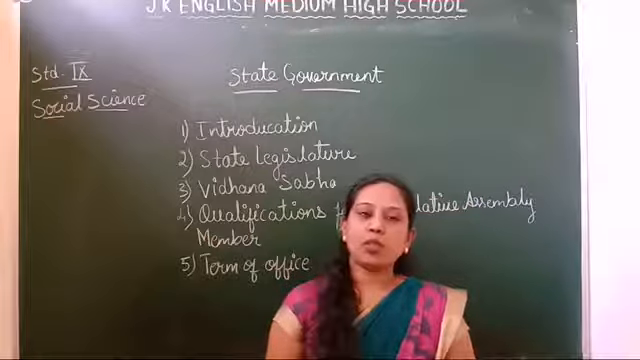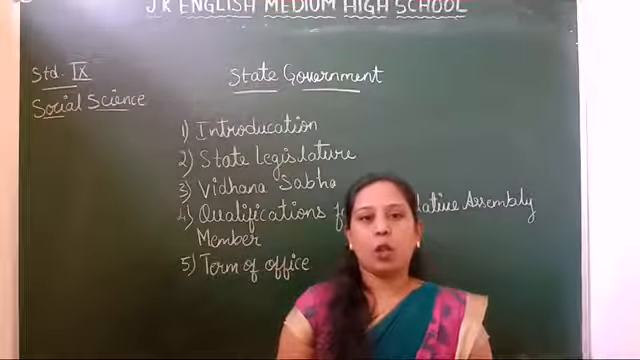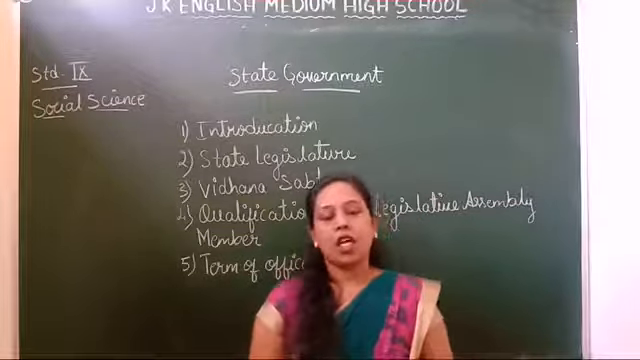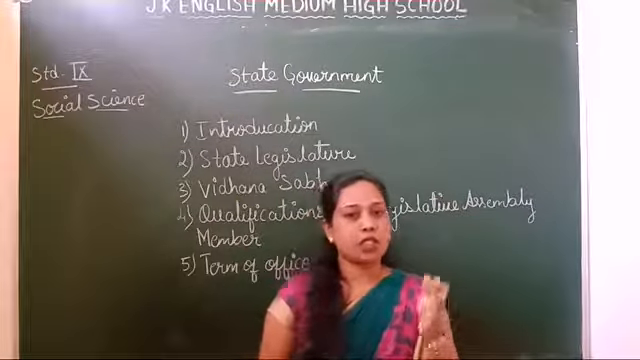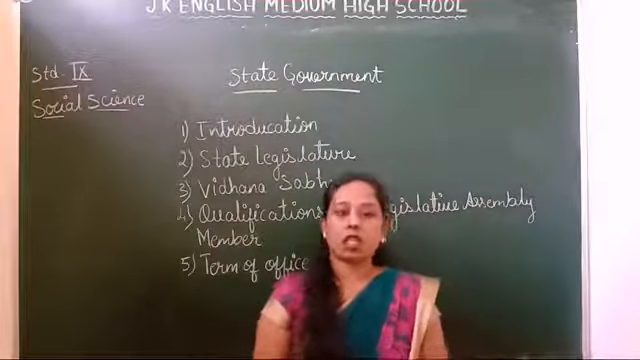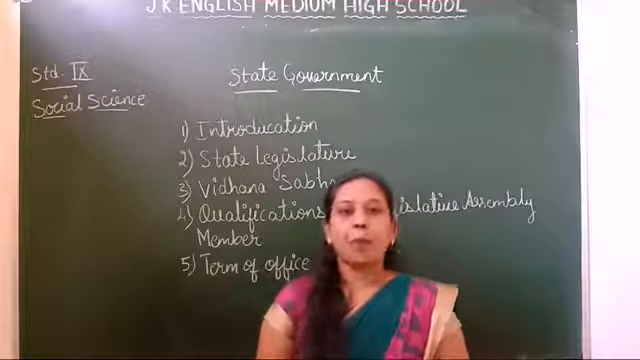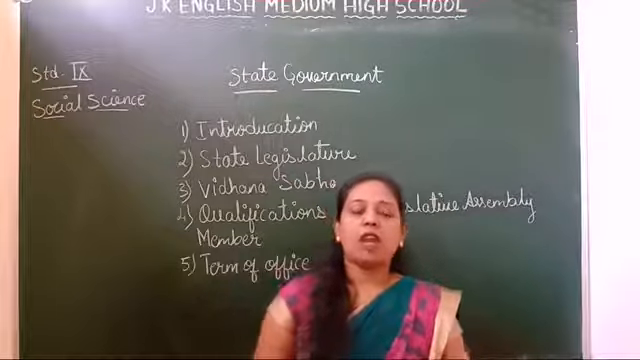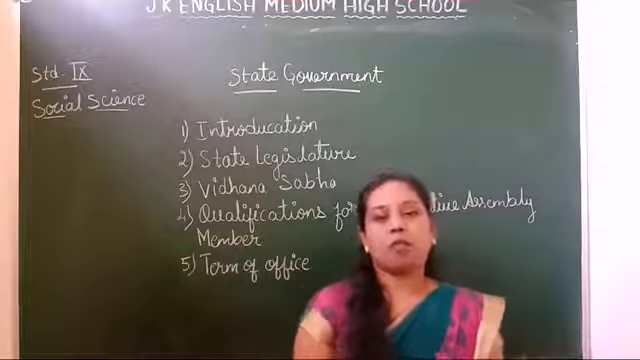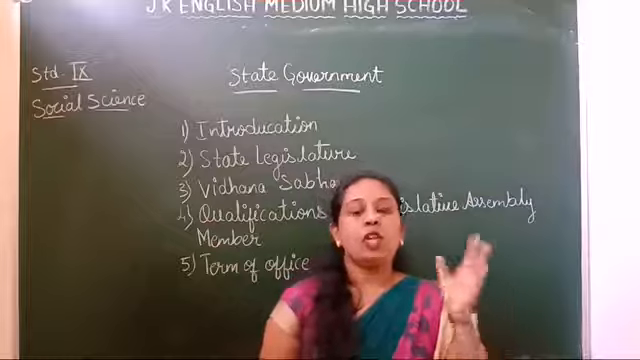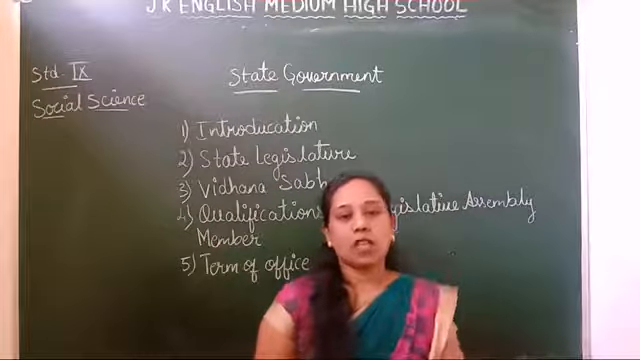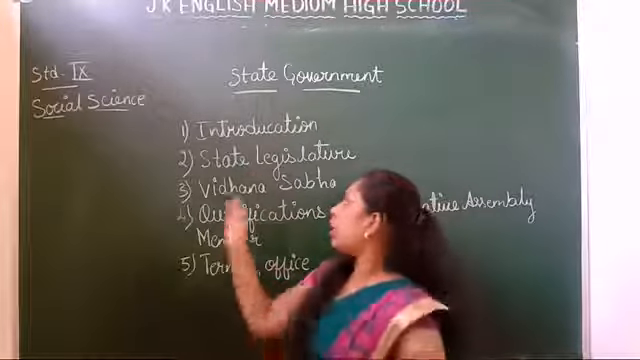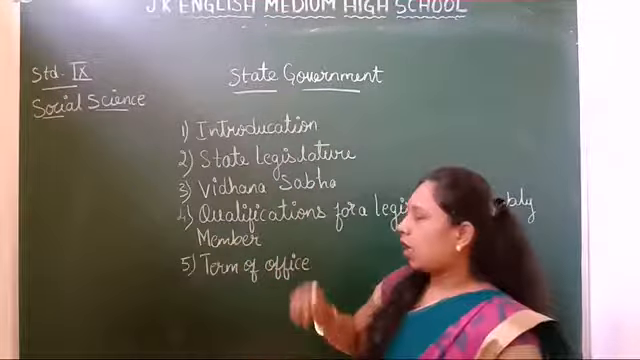Two houses means what? Upper house and the lower house. According to article 171, the states having the 2 houses, the upper house and the lower house, are Karnataka, Uttar Pradesh, Maharashtra, Bihar, Jammu and Kashmir, Andhra Pradesh and Telangana. They have bicameral houses. Bicameral means 2 houses. In whichever states there are 2 houses, that house is called a bicameral house. So this is the introduction of our state government.